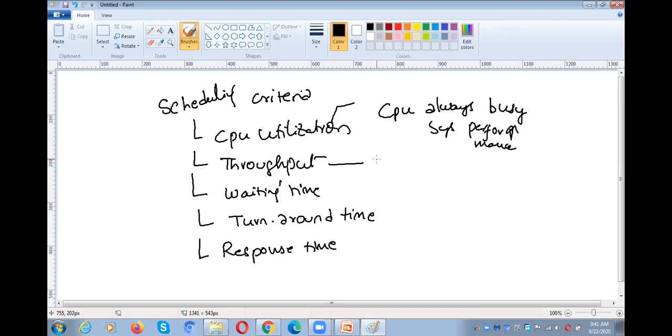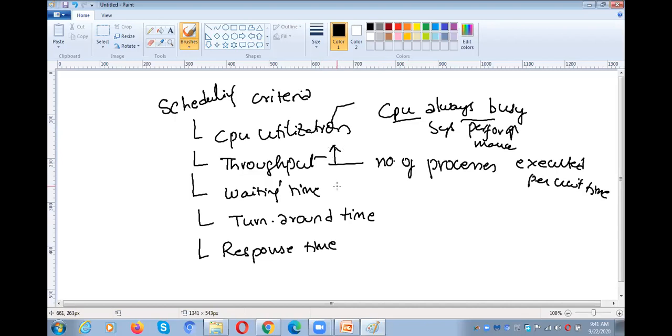And the next, throughput. What is throughput? The number of programs or processes executed per unit time is called throughput. If the CPU is busy running processes, automatically it can execute more processes. If the CPU executes more processes, throughput will be more. When the throughput is more, the system performance is also more. That is about throughput.